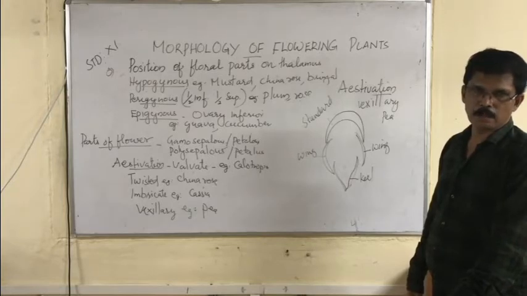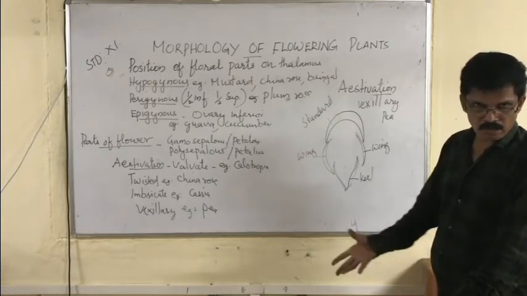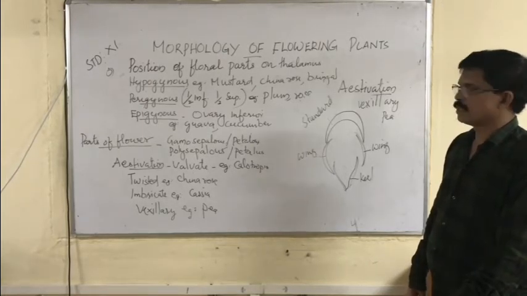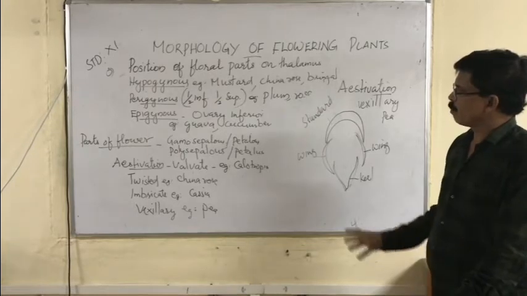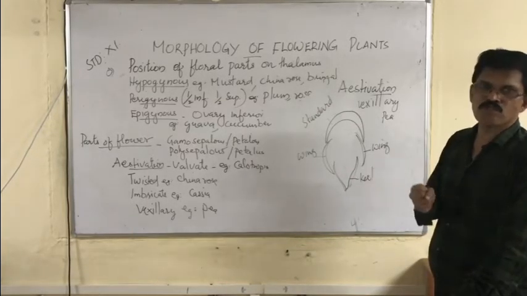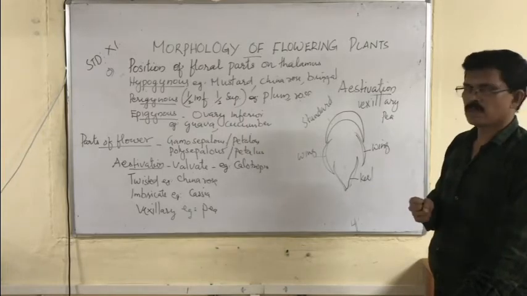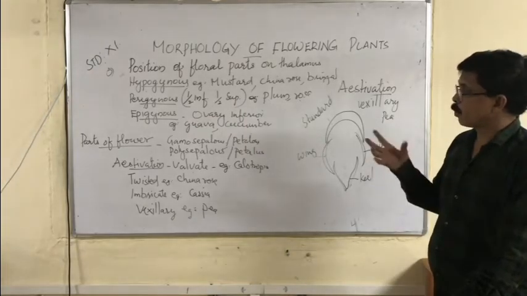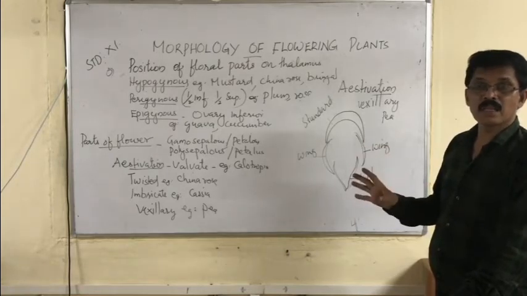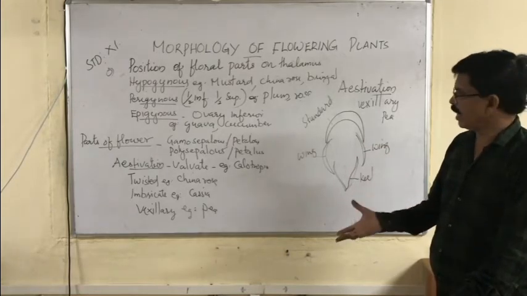Calyx consists of sepals, corolla consists of petals. These parts may be gamosepalous or gamopetalous, meaning the sepals or petals are fused. Polysepalous or polypetalous means sepals and petals are entirely free.